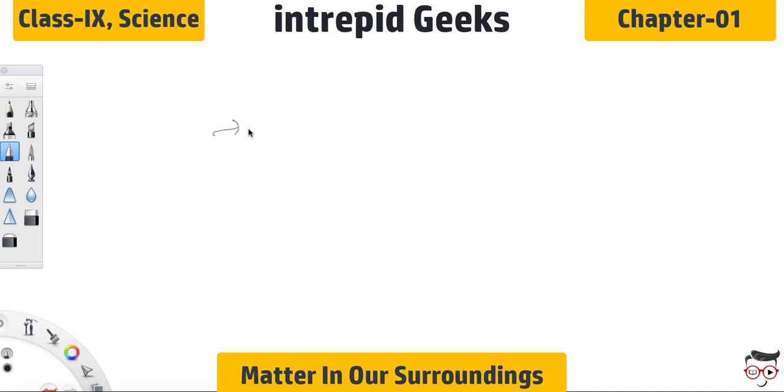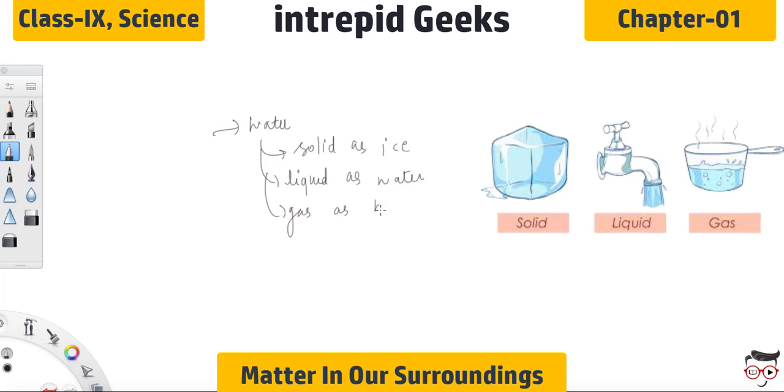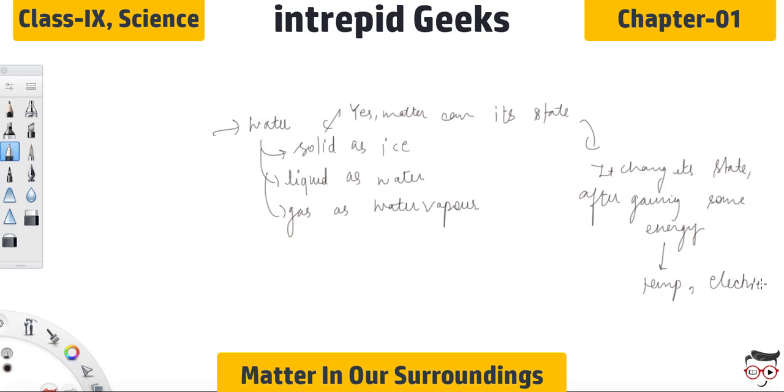You might have seen the three states of matter of water: solid as ice, liquid as water and gas as water vapor. So we already have noticed the three states of water. We can say that yes, matter can change its state. But does matter change its state automatically? No. It changes its state after gaining some energy. That energy can be supplied by temperature, by electricity or by any other medium.